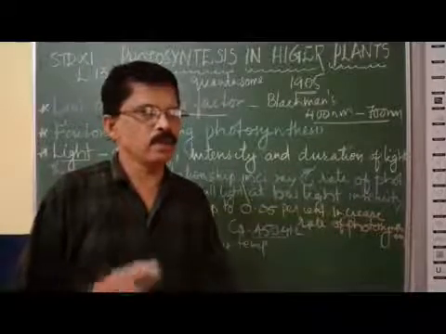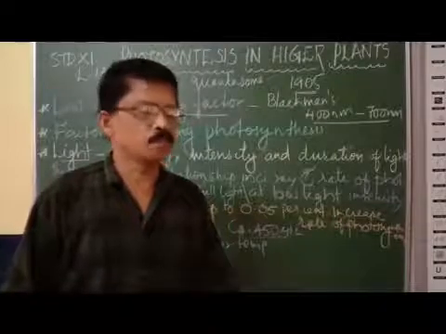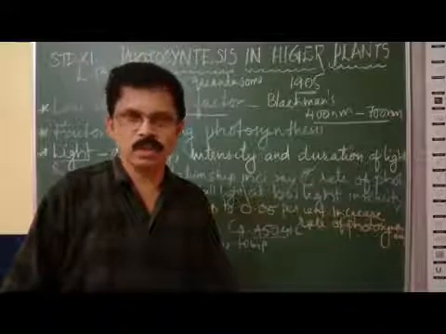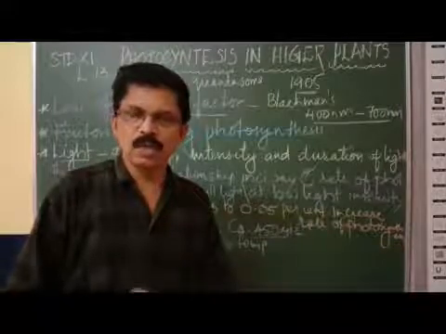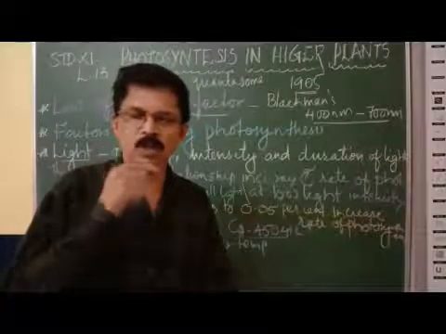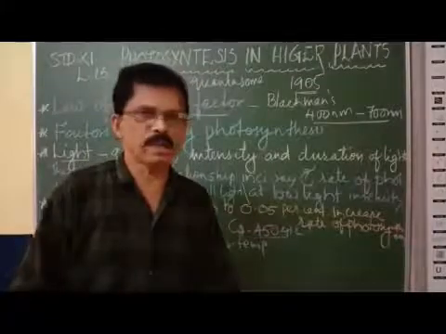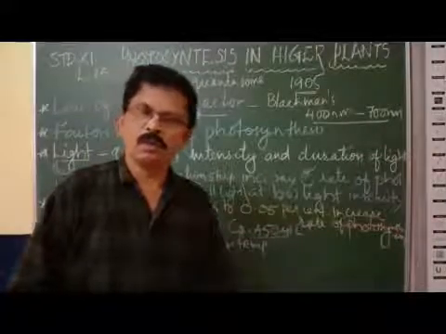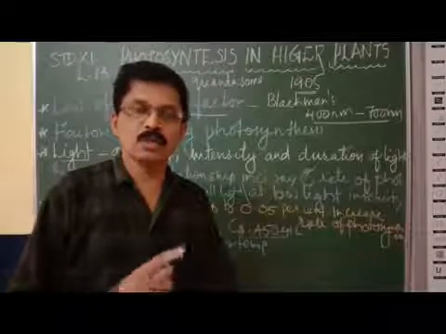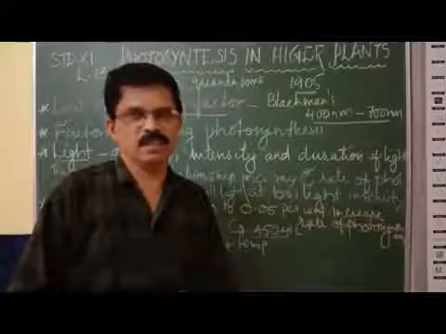Electrons will replace the lost electrons from the pigment system. Got it? Okay. So it will help the photosystem to continue the light reaction or dark reaction even in the absence of light in the atmosphere.